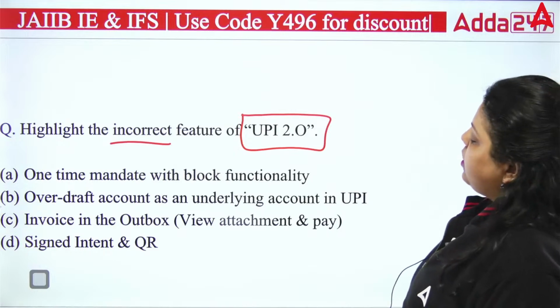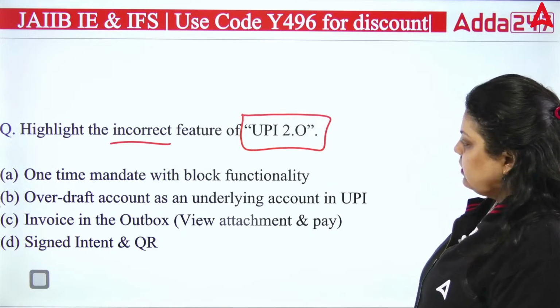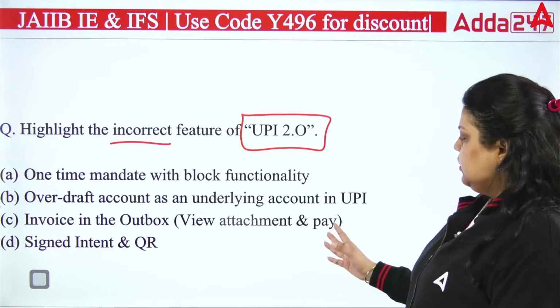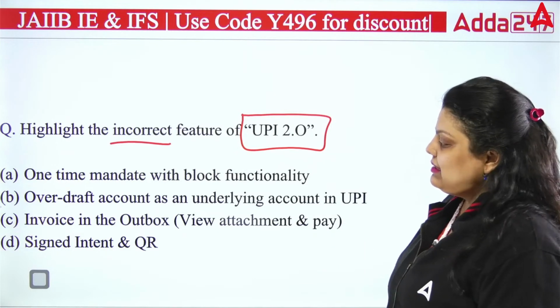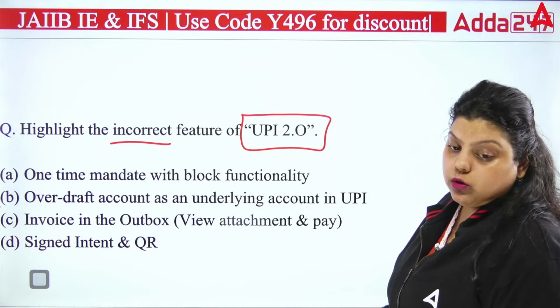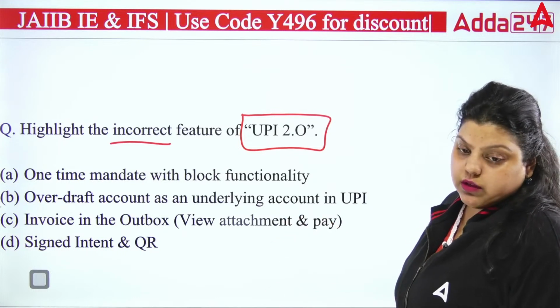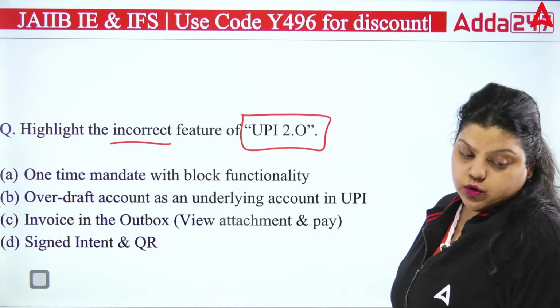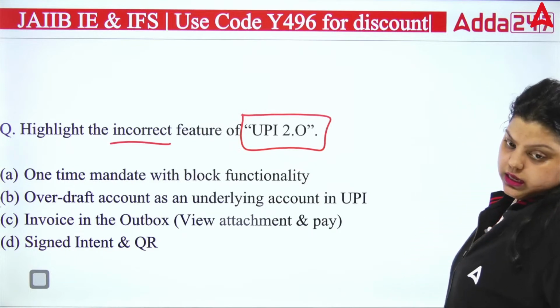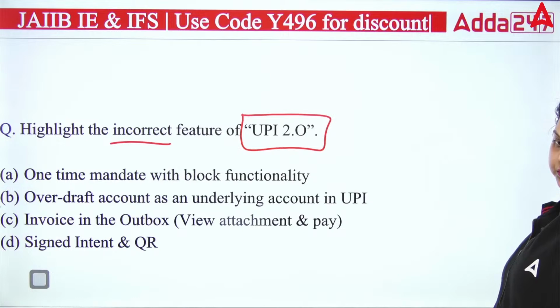Second, overdraft account as an underlying account in UPI. Third, invoice in the outbox, view attachment and pay. Fourth, signed intent and QR. So out of these four, which of the following is an incorrect feature of UPI 2.0? A, B, C or D?